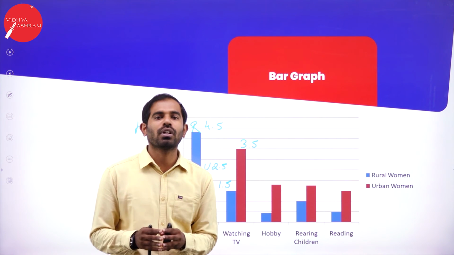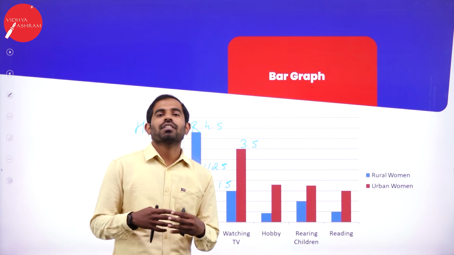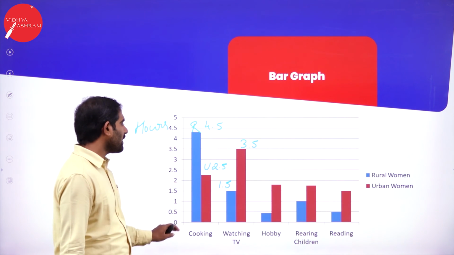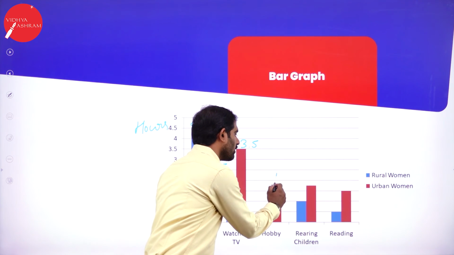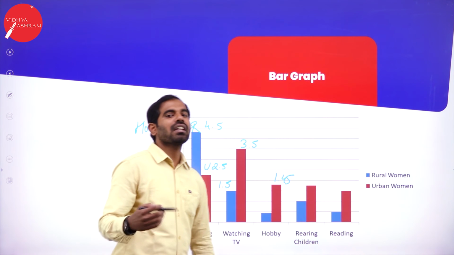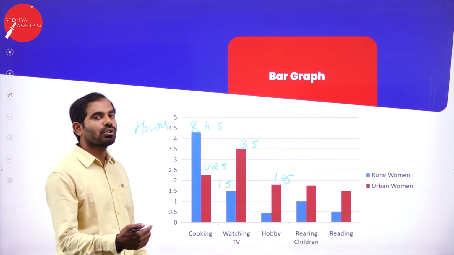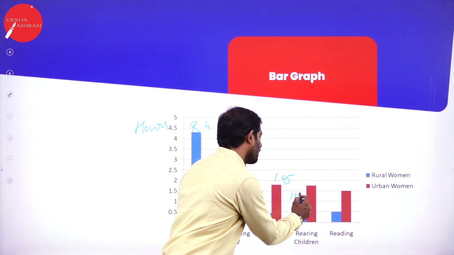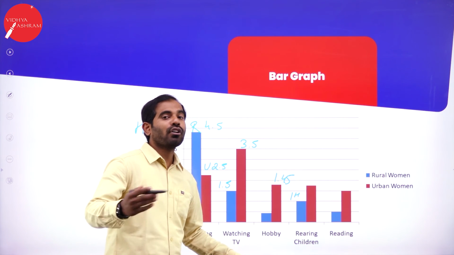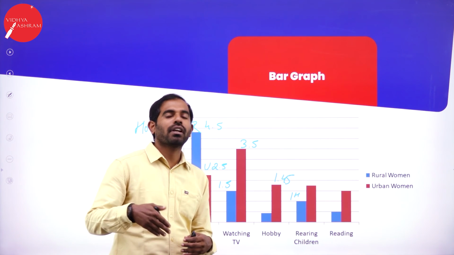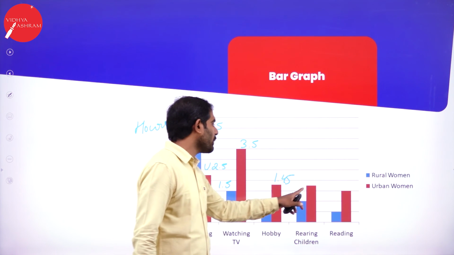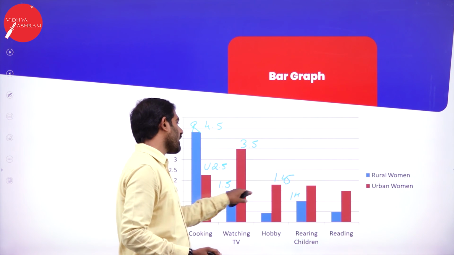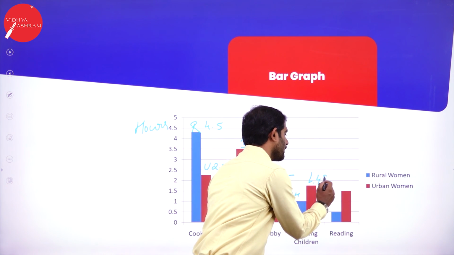Even today in rural areas, there are women who have a lot of hobbies, but they don't find time for them. But when it comes to urban women, at least they can spend 1.45 hours in their daily lives on hobbies. When it comes to rearing a child, rural women somehow make time for 1 hour, and urban women have a lot of leisure time. Maybe they will have a homemaker, maybe they will have a housemaid. It's because of that they tend to find more leisurely time for rearing children. So that comprises up to 1.4 hours again.